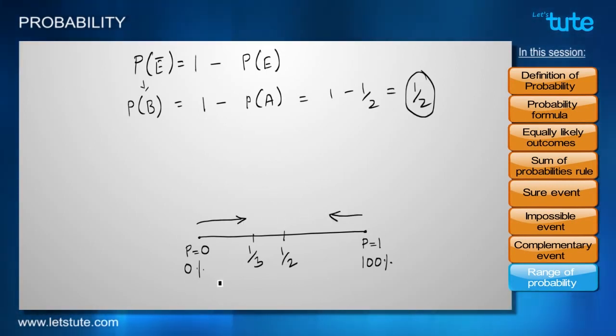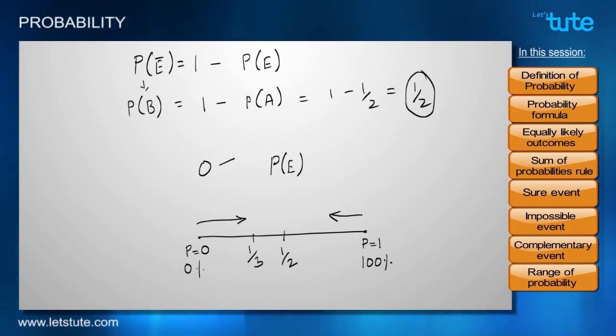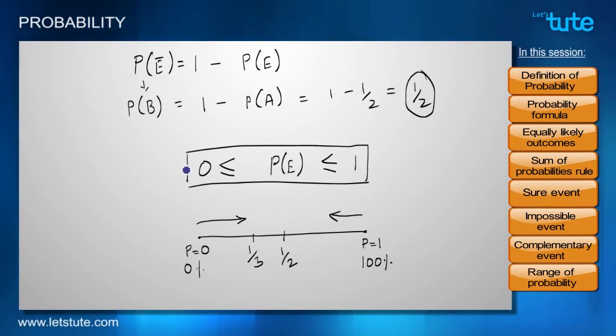We can show the same situation in a simple mathematical expression. Probability of an event is P(E). We know that it is greater than or equal to 0, and we know that it is less than or equal to 1. So this is how we can indicate the probability of an event in general.